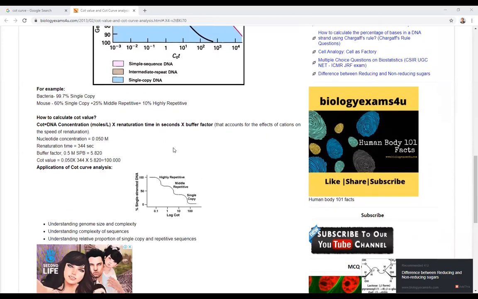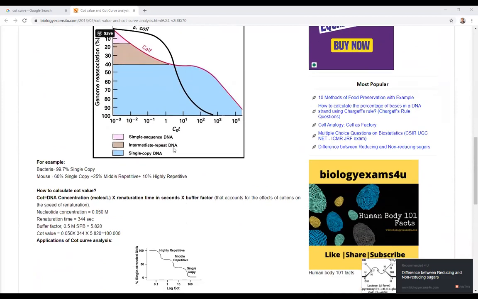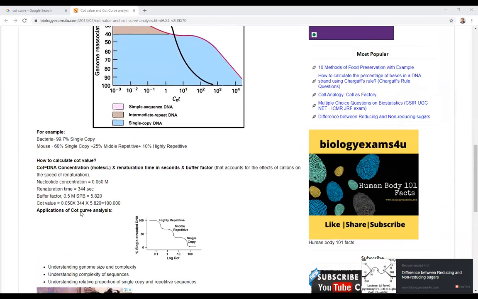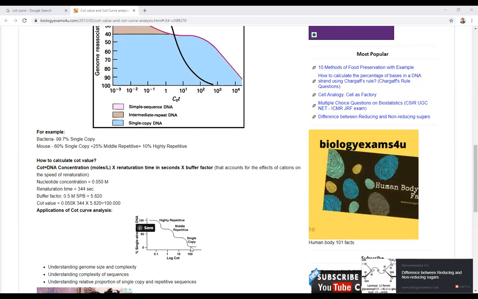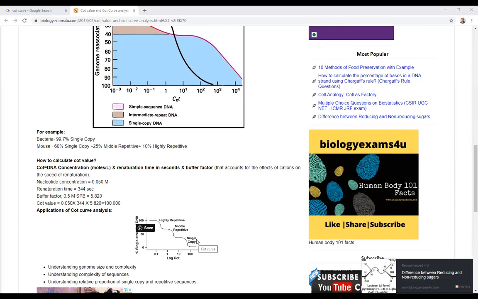Now please look here. This is being shown: application of cot curve analysis. You can understand here in this particular graph. This is our repetitive DNA sequences. Highly repetitive DNA sequences take less time. Middle repetitive DNA sequences take more time. Single copy DNA sequences take the most time.